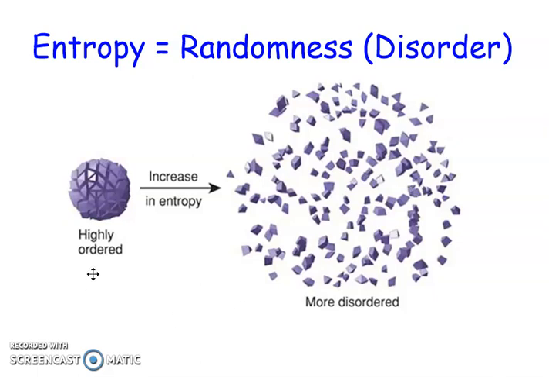So things like to go from a high order to a very low order. And remember, entropy is the randomness of the system. So it goes from a low entropy, which has high order, to a high entropy, which has low order. So entropy likes to increase. So nature likes to have things happen that are going to increase the disorder of the system.